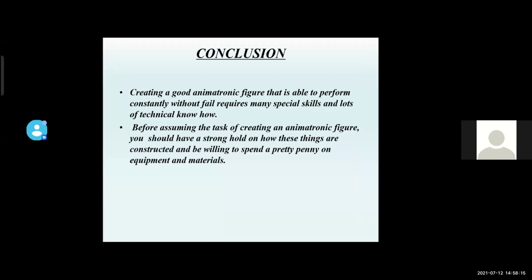Next, conclusion. Creating a good animatronic figure that is able to perform constantly without fail requires many special skills and a lot of technical know-how. Before assuming the task of creating an animatronic figure, you should have a strong hold on how these things are constructed and be willing to spend a pretty penny on equipment and materials.